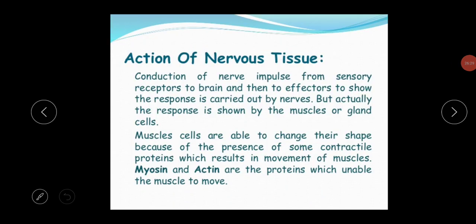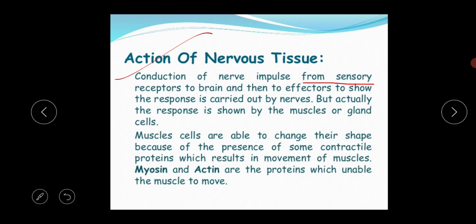And the next thing is the last topic for today, the action of the nervous tissue. So what is the basic function of nervous tissue? The conduction of nerve impulse from the sensory receptor to the brain and then to the effector to show the response is carried out by the nerves.